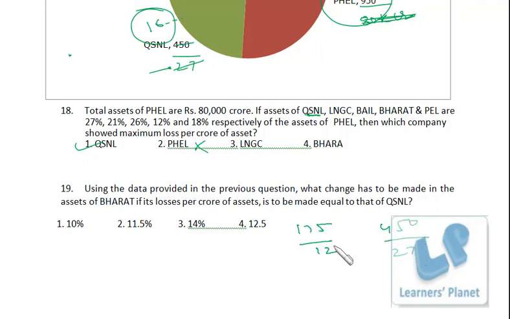Now we have to make this equal to this. We have already seen in this question that QSNL is showing maximum loss per crore of asset. That means this data is bigger than this data. That means QSNL is showing more loss per crore of asset, and Bharat is showing less loss per crore of asset. Now if Bharat has to show more loss per crore of asset, then certain assets must be reduced. Now how much assets do we have to reduce? Just see.